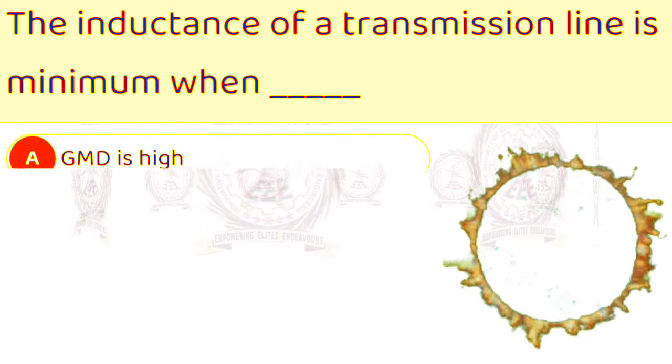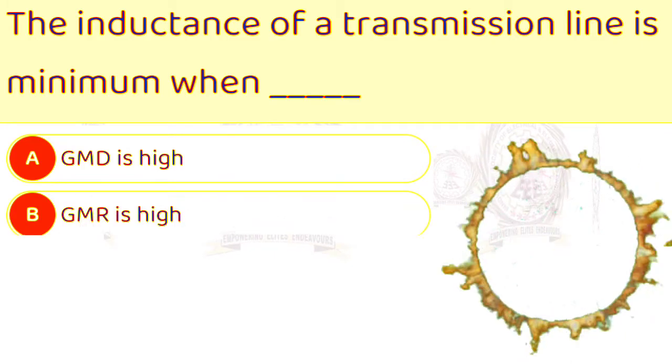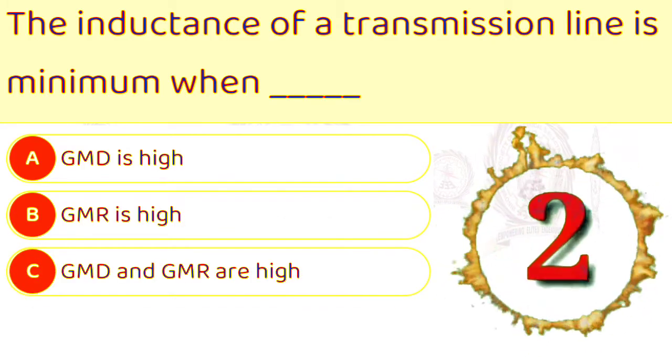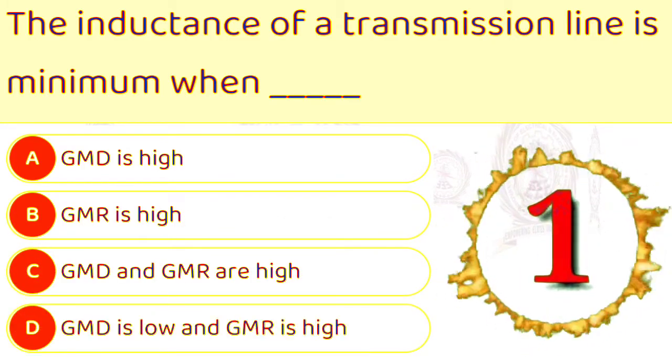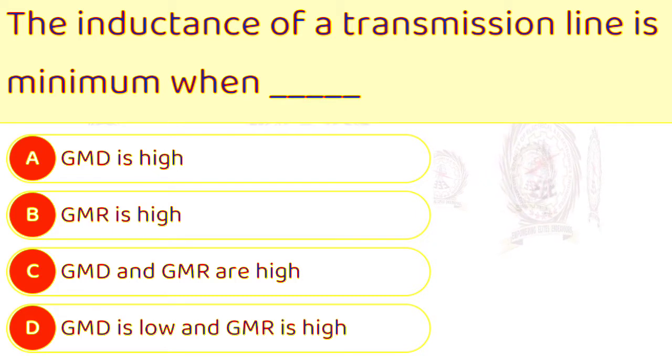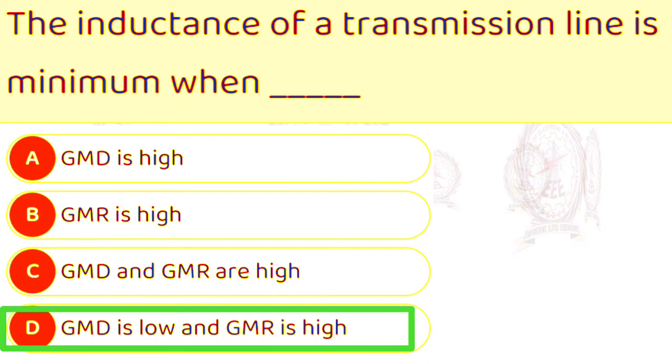Next question is, the inductance of a transmission line is minimum when dash. A. GMD is high, B. GMR is high, C. GMD and GMR are high, D. GMD is low and GMR is high. Here answer is D. GMD is low and GMR is high.